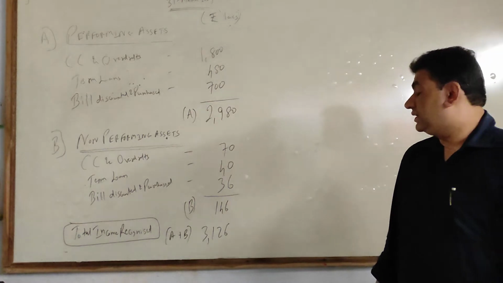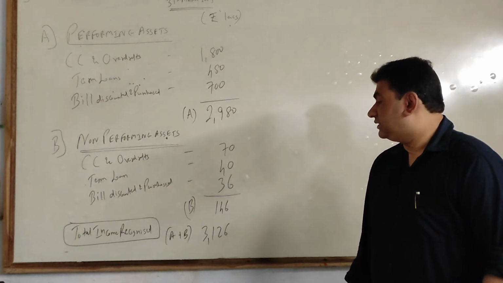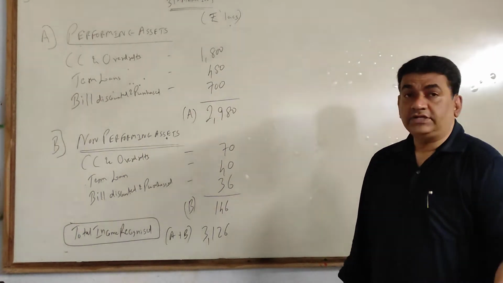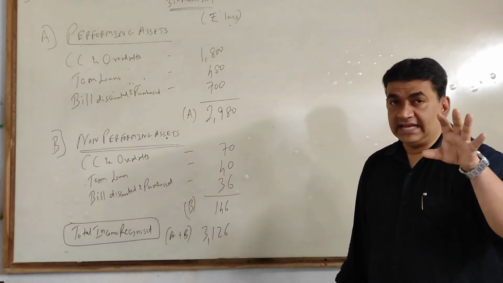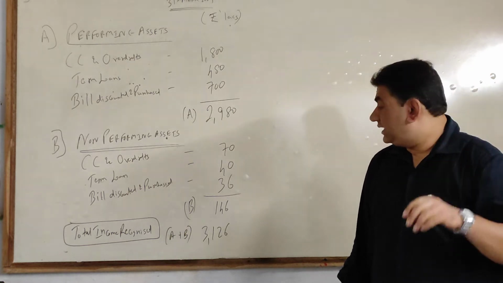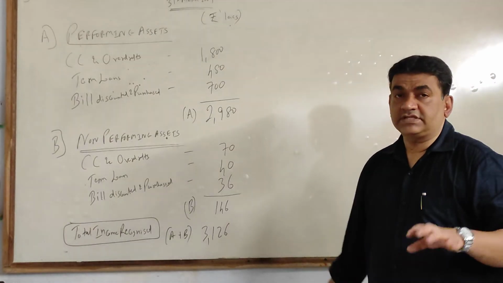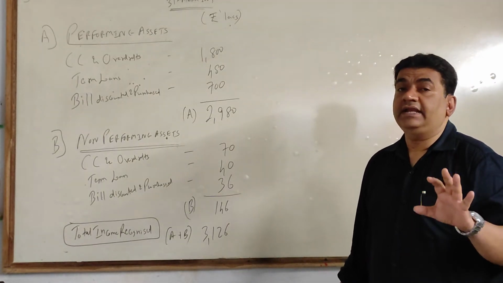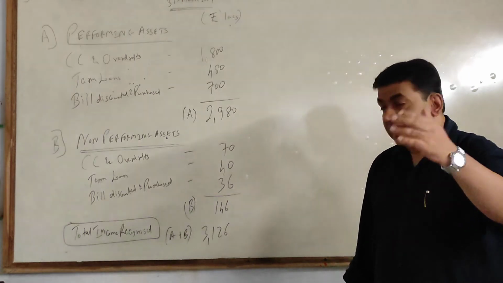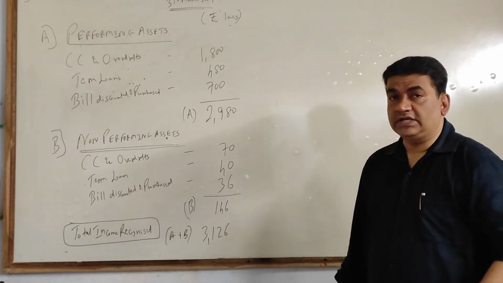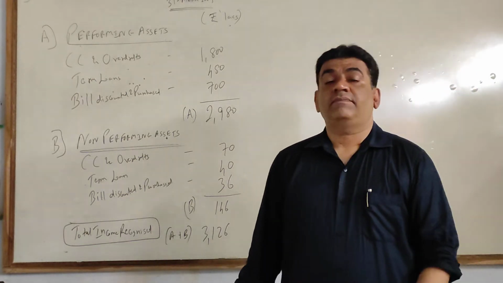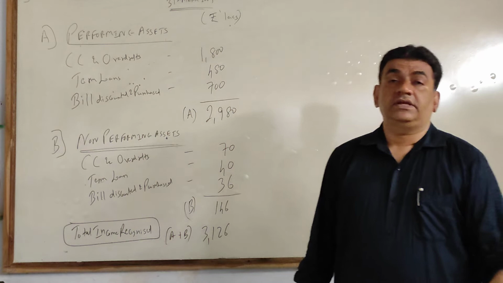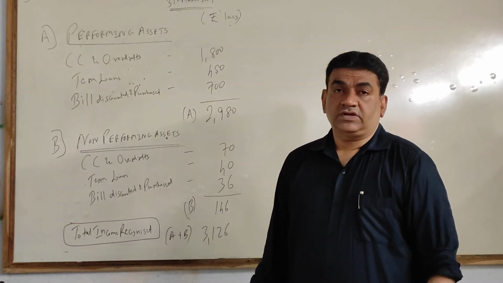Got it? So when the bank prepares its P&L, in the P&L 3126 will appear under the head interest and discount income. That we will see after 2 classes when we prepare the full-fledged P&L and later the balance sheet assets. Got it, guys?